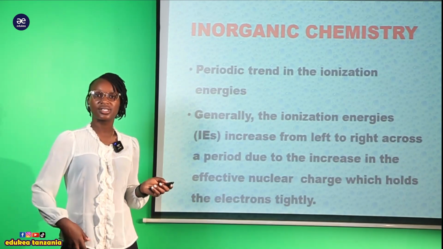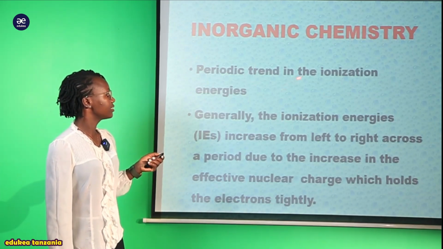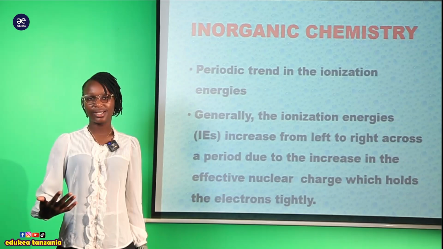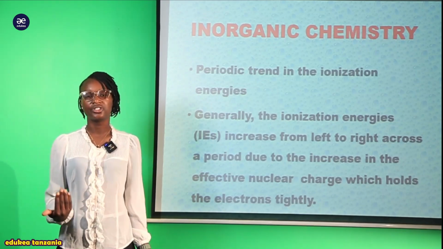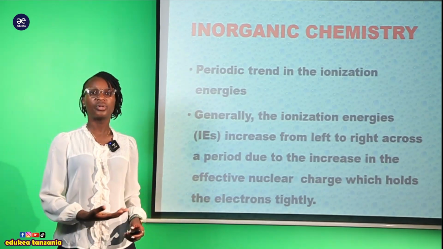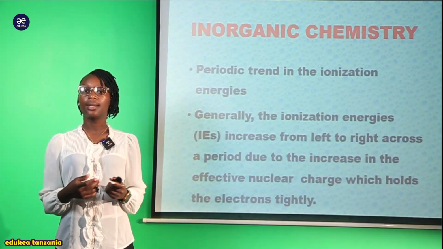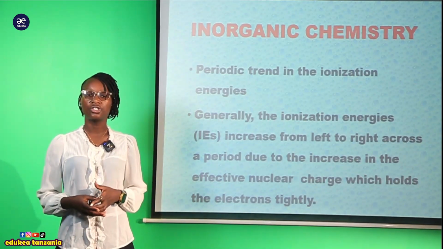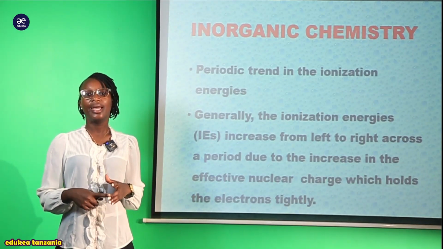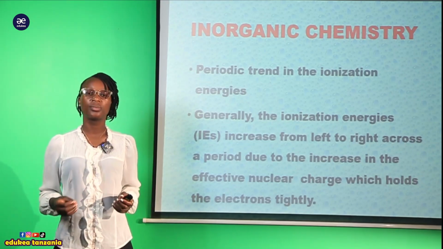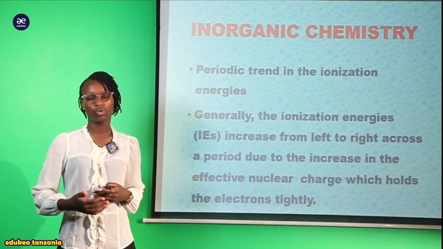So today we're going to discuss a new concept known as periodic trends in the ionization energy. My student, you can see that from the beginning we have looked at the issue of ionization energy. We looked at some of the factors related to the ionization energy, which we said can be measured by the electronic configuration, atomic size, locality of the orbitals, the nuclear charge, a lot of factors. And we have seen the trends across the period and down the group.